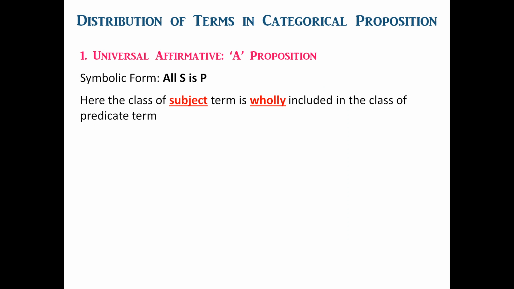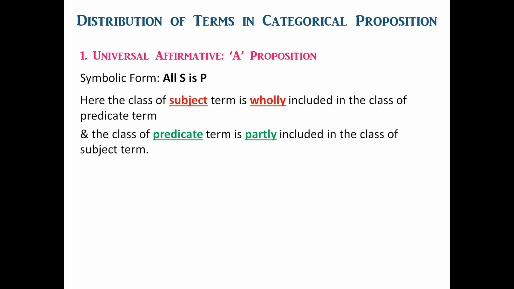First is universal affirmative, that is A proposition. Its symbolic form is all S is P. As it is a universal proposition, the class of the subject term refers to the entire class. And as it is an affirmative proposition, the relation between the two classes, that is the class of the subject term and the class of the predicate term, is of inclusion. That is, one class is included in another class.